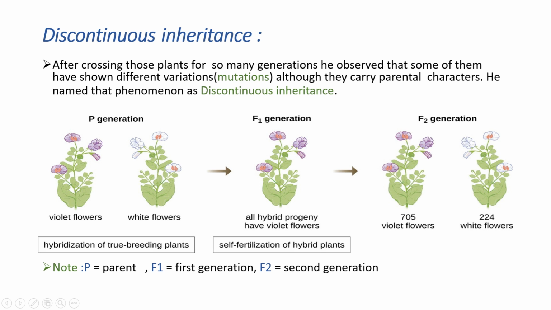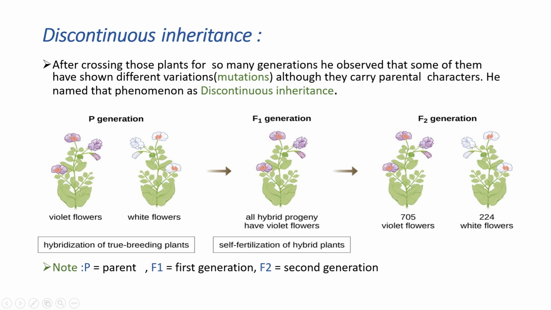Here, when he crossed these F1 hybrid plants with each other, he got a different result with dominant and recessive characters. So in the F2 generation, he saw some discontinuous inheritance, because it is inherited from the F1 plants only.